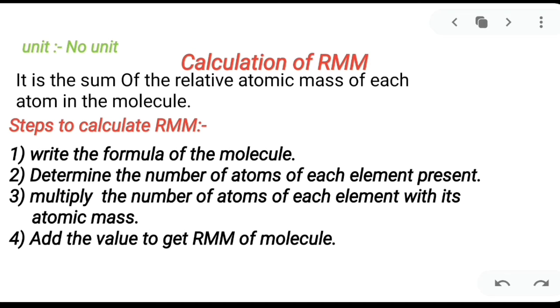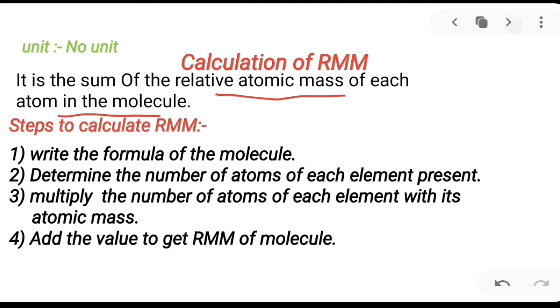It is the sum of the relative atomic masses of each element present in the molecule. Meaning, if we add the atomic masses of all the atoms, we'll get the relative molecular mass. Now let us know the steps. First step is to write the formula of the molecule correctly. What is the second step? Determine the number of atoms of each element present. Third, multiply the number of atoms with the atomic mass. Then add all the values you get in step 3, after multiplying.